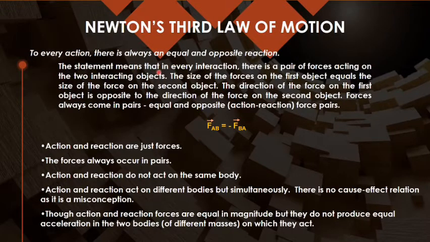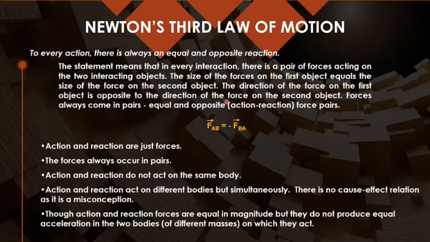For that, you need to understand that I'm talking about a system consisting of two bodies. It means I have two interacting bodies, and let us suppose the size of the first object is equal to the size of the second object.